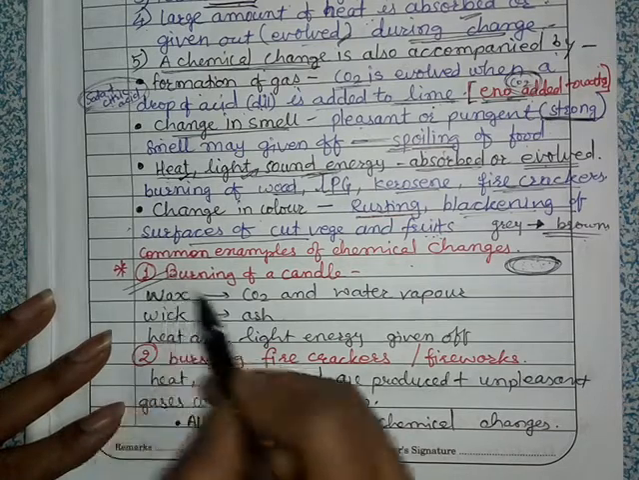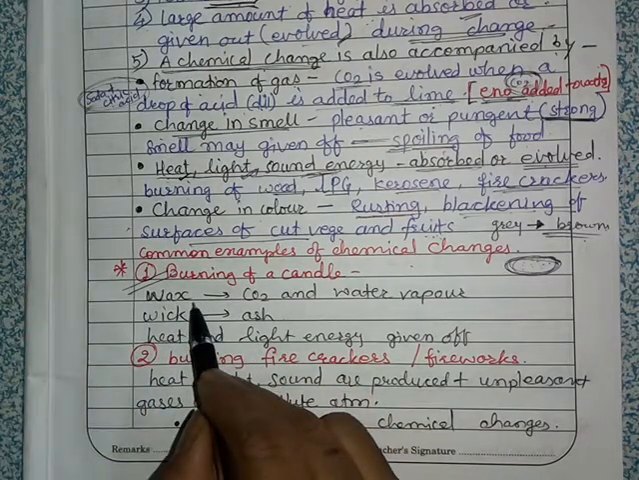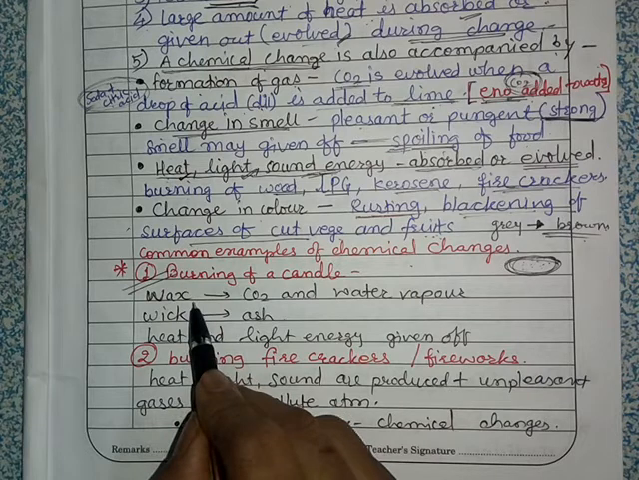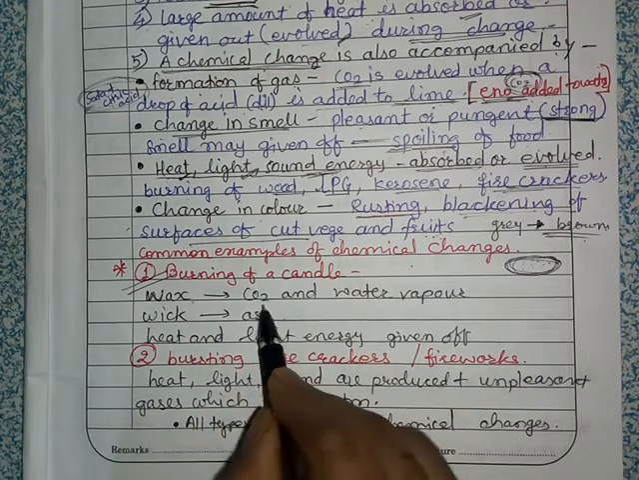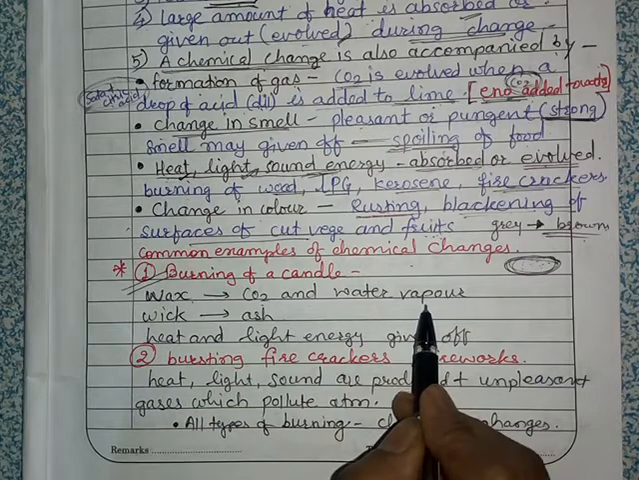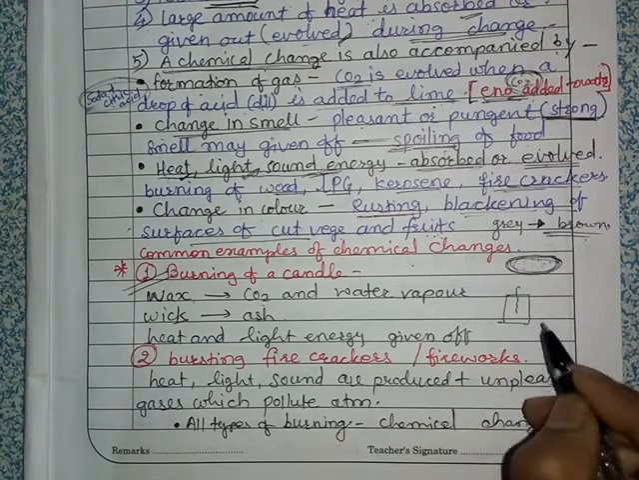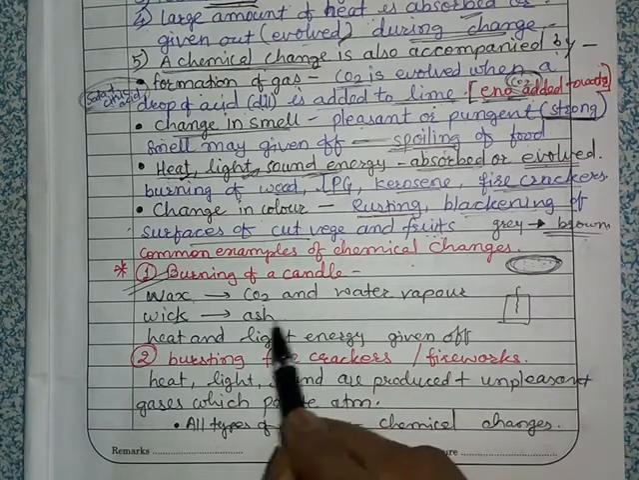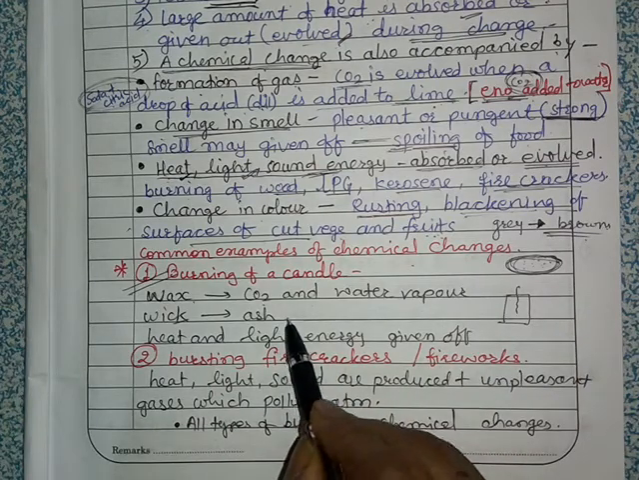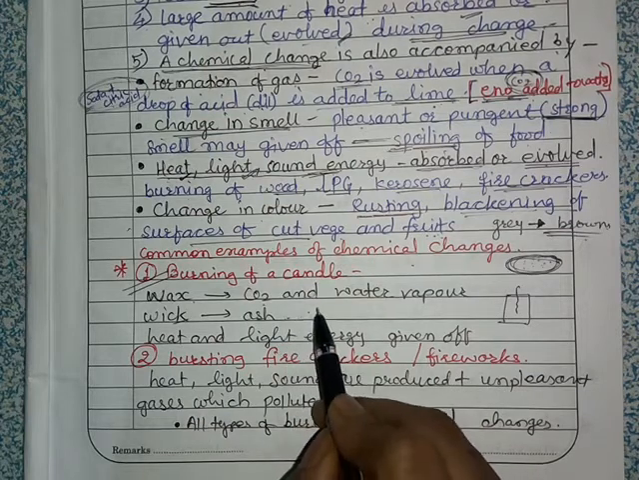Okay, so burning of candle. Here, when we burn a candle, it is a chemical change, and the wax burns to produce carbon dioxide and water vapor, and the wick, the thread inside the candle, burns to produce ash when it is totally burned. The new substances that are produced during this burning of candle are totally different in composition and properties from the wax and the wick.